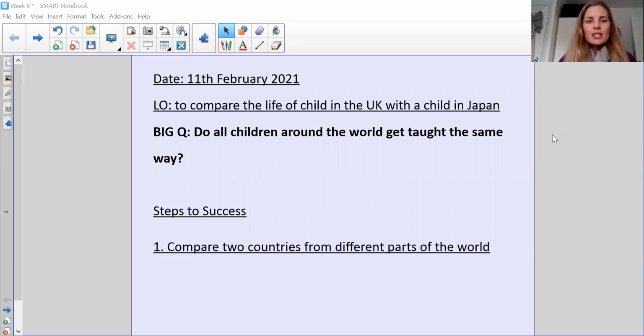I hope you remembered some things we've been learning about Japan. So today we're going to be looking at our learning objective, which is to compare the life of a child in the UK with a child of Japan. So specifically with a school child, and how their schooling life here is different to the schooling life of a child of Japan.